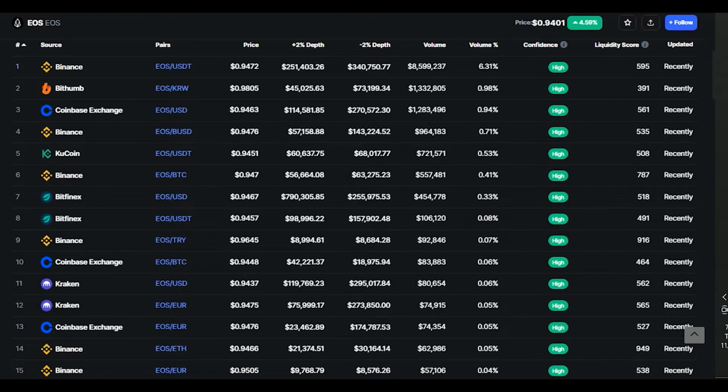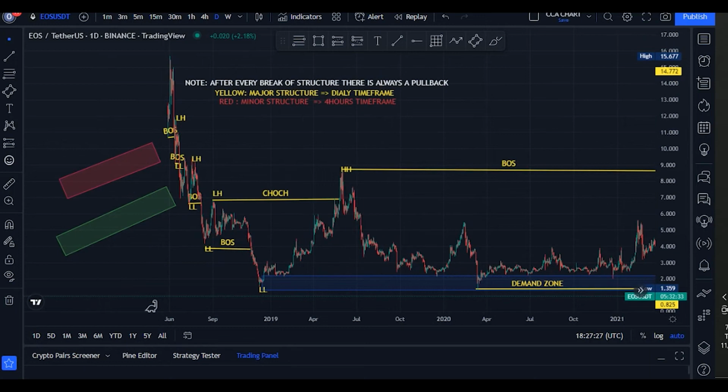Okay guys, welcome to the EOS market price chart. I've already labeled the market structure. Then guys, look at this. I use yellow to map out my major structure, which is my daily time frame, and I use red to map out my minor structure, which is my 4 hours time frame.